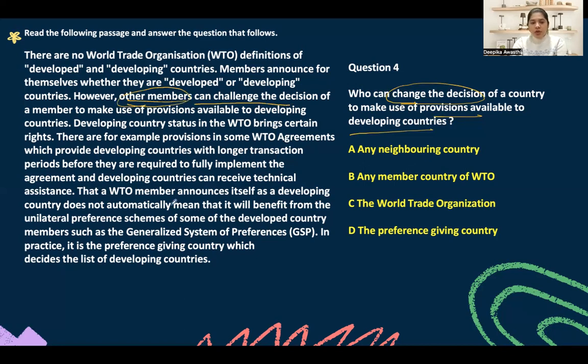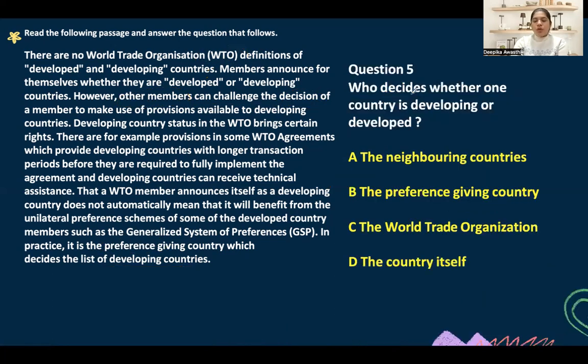All right, and see what happens then. Any other thing? Okay, now let's get started with the question. So any member country of the WTO, not neighboring country. If they're part of the WTO, members in those countries can challenge. So this could be the case. The WTO, not the preference giving country, ultimately decides, like the list of developing countries. They don't change the decision or anything, right? They ultimately decide who can be in the list or who cannot.